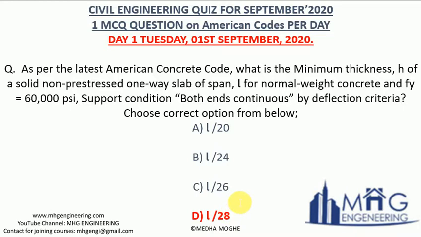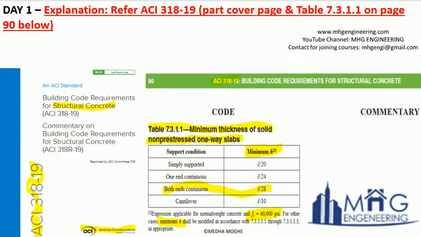So the minimum thickness of such a slab should be span divided by 28, and the reference explanation I have attached here for the day 1 question. Refer ACI 318-19. ACI is American Concrete Institute, 318 is the RCC code in America, and 2019 is the latest version. I have attached a part cover page of this code, and also Table 7.3.1.1 on page 90.